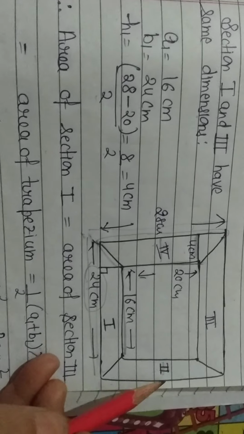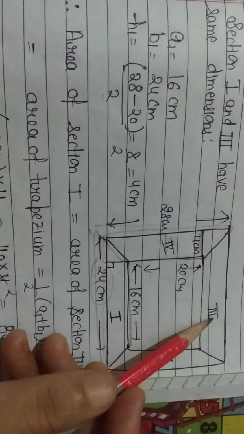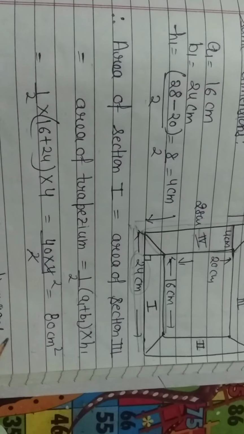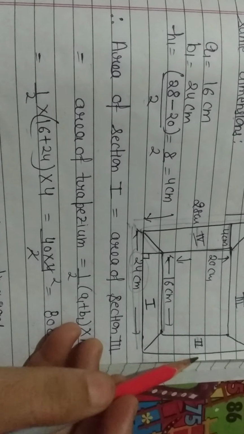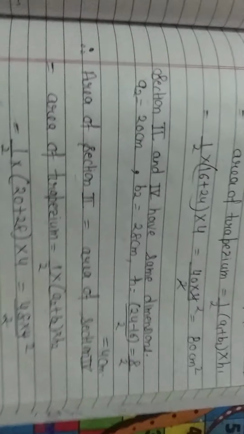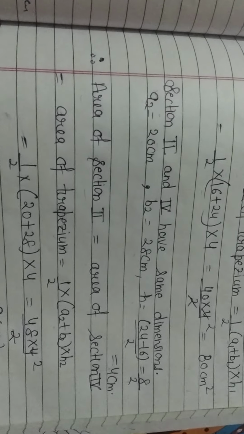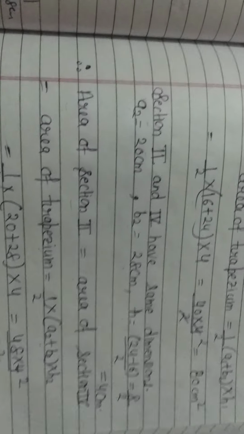It means the two regions, 1 and 3, both have area 80 centimeter square, and the second and fourth regions have area 96 centimeter square. Now you can complete your exercise 11.2 in your fair notebook.